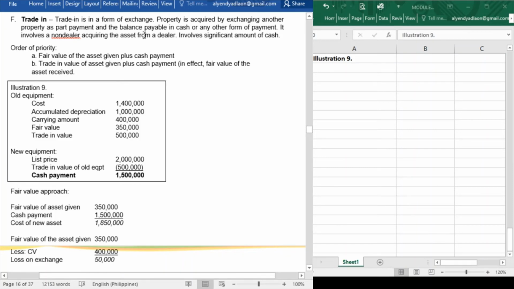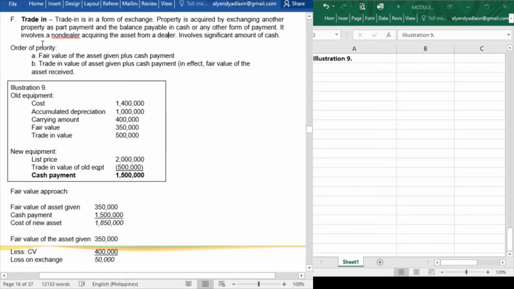So trade-in is also an exchange, but there is a difference with the journalizing. It's because, class, trade-in is a transaction between a non-dealer and a dealer of the asset. So this is just like you will purchase a motorcycle and then in payment of the new motorcycle, you will trade your old motorcycle, and then you're just going to add cash for that transaction, since the motorcycle that you traded in is already old, and you're going to acquire a new one from a dealer of the motorcycle.